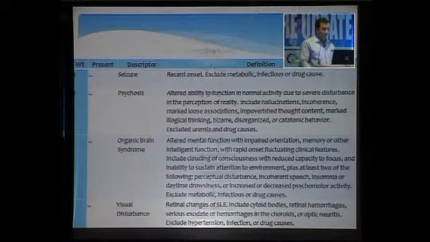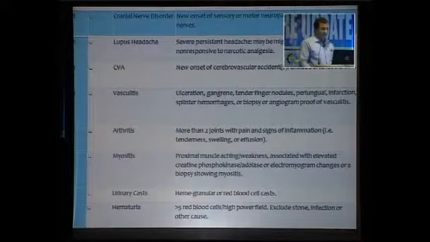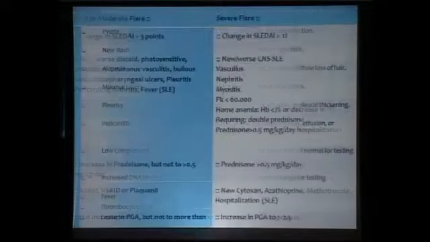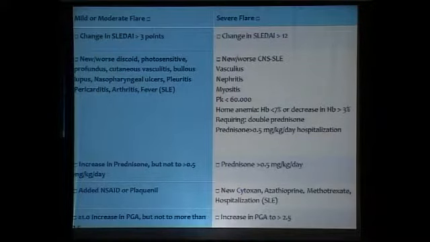So 8 points are given to a problem where it is more important, then 4 points, then 2 points, and 1 point. They mention that if the change in SLEDAI is less than 3 points, it's a mild to moderate flare, whereas if it is more than 12, it's a severe flare.